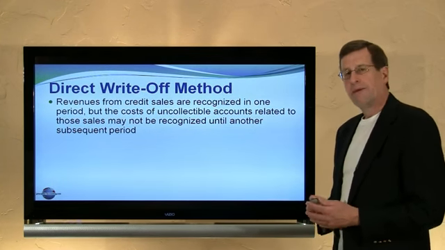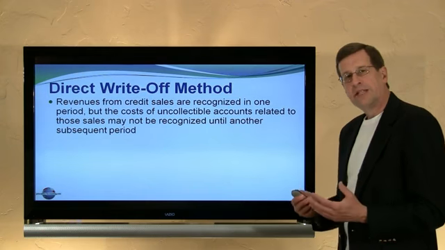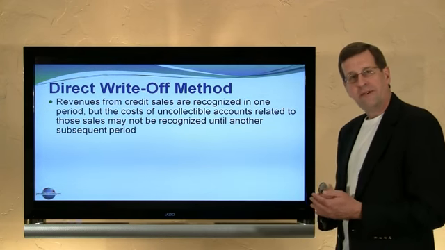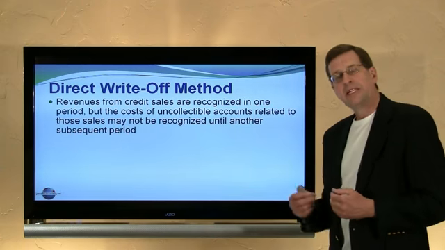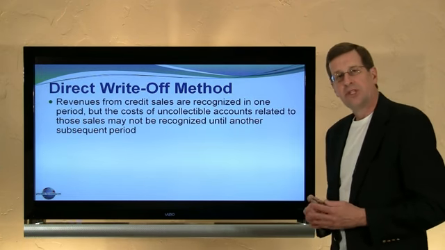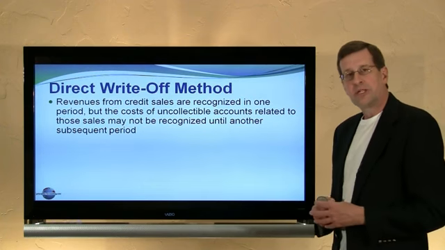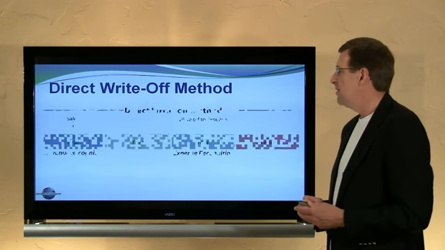So we have a problem with the direct write-off method from a conceptual or GAAP point of view. Good matching is not achieved. We have sales in one period and an expense that is attendant to those sales recorded in a subsequent period. It's better if we can have the expense recorded in the same time period as the sale.